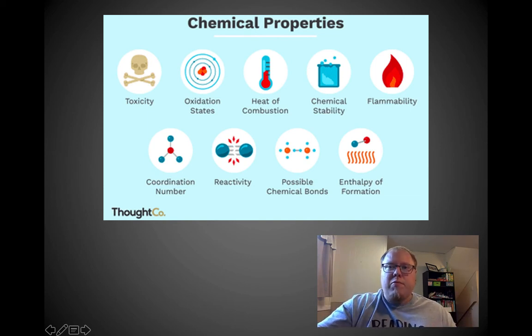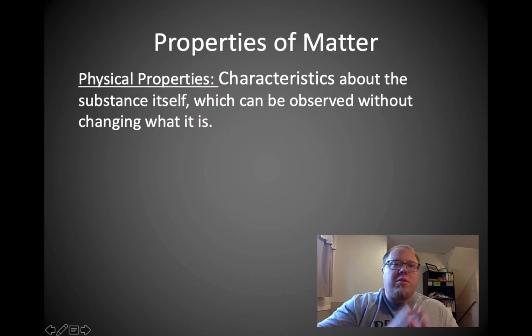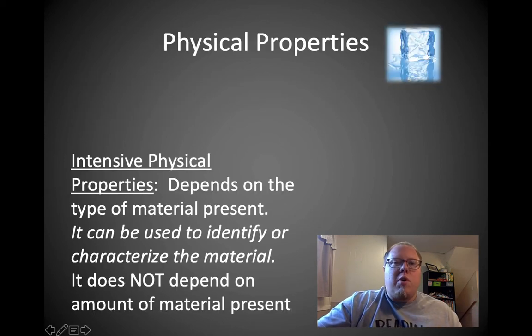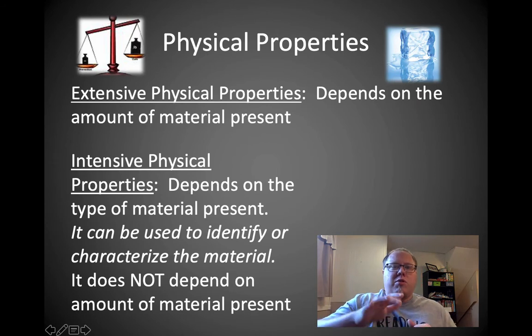All right? Now, there's another type of property. It's called a physical property. Now, a physical property is any characteristic about the substance itself, which can be observed without changing what it is. You just kind of look at it and be like, yep, I know this about it. All right? So, there are two types of physical properties: extensive physical property and intensive physical property.